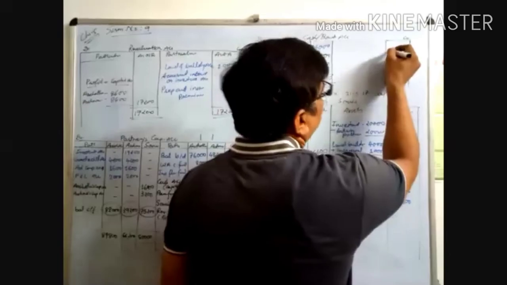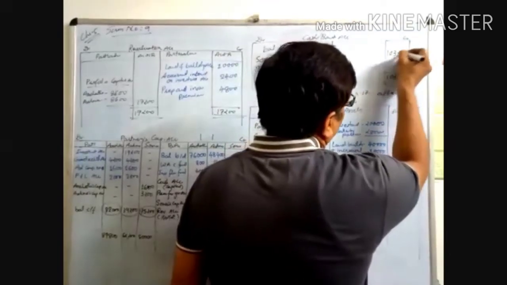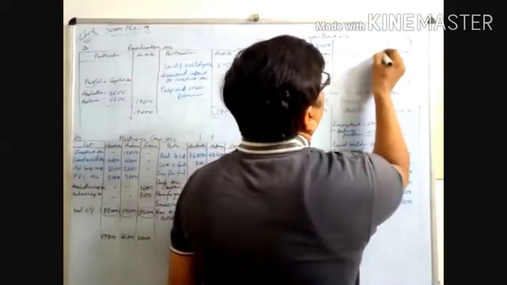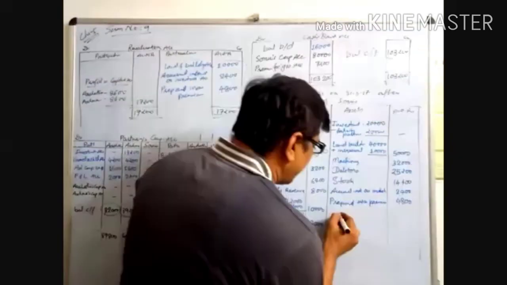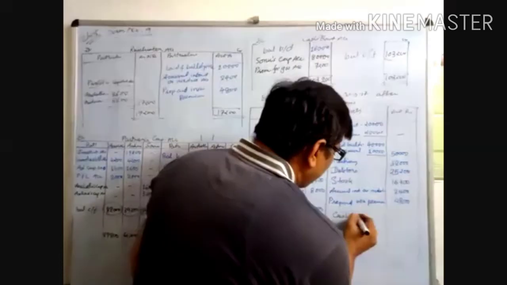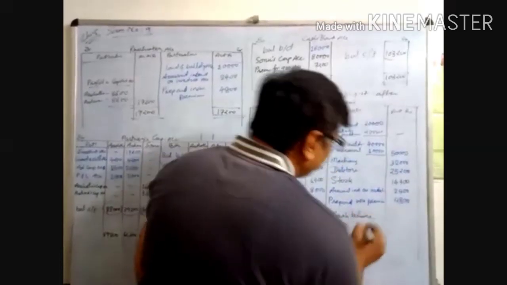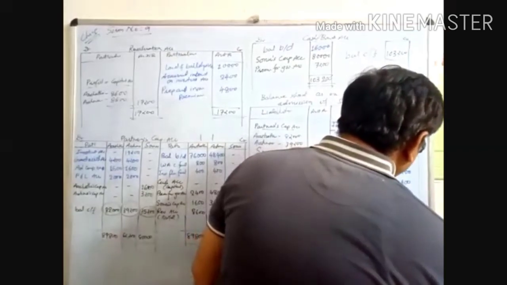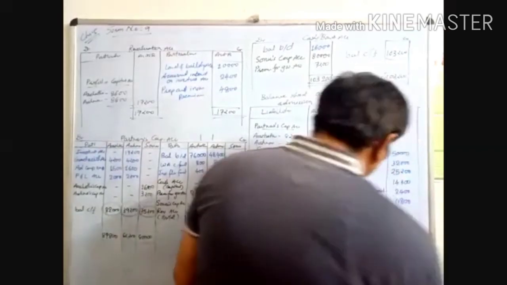That you write over here, and then 1,03,200 you write down as balance carried forward. And whatever the balances are, you write down in the cash account, cash balance, 1,03,200. Now you have to do the final total.